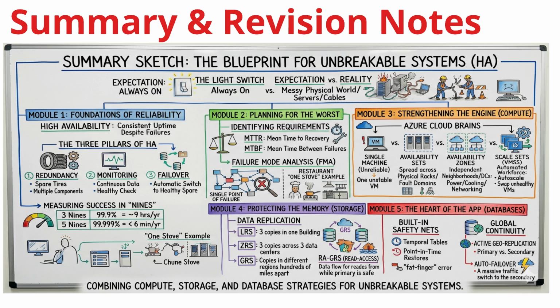We then moved into the planning phase, where we utilized failure mode analysis to eliminate single points of failure while balancing key metrics like MTBF and MTTR. Finally, we implemented these strategies across the Azure ecosystem. We strengthened the compute layer using availability zones and scale sets. We protected storage through geo-redundant replication. We secured the database heart with point-in-time restores and active geo-replication. By the end, we had built a system that didn't just survive failures, but thrived in spite of them.